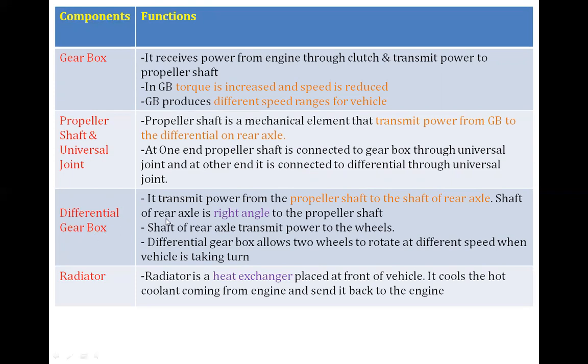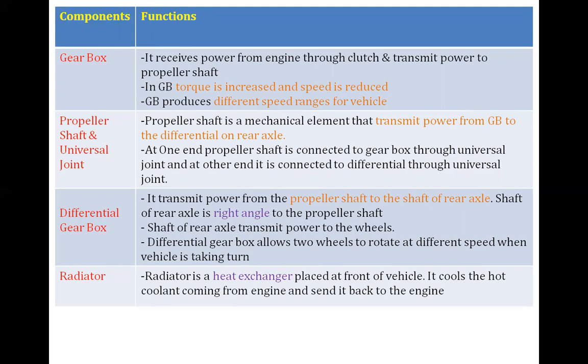Then differential gearbox. It transmits power from the propeller shaft to the shaft of a rear axle. Shaft of the rear axle is at right angle to the propeller shaft. Shaft of the rear axle transmits power to the wheel. Differential gearbox allows two wheels to rotate at different speeds when the vehicle is taking a turn.